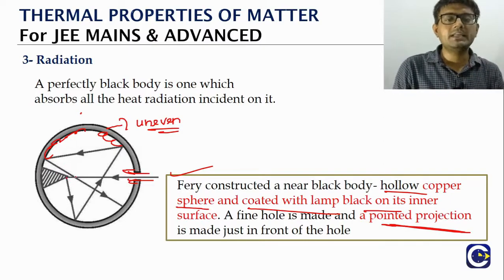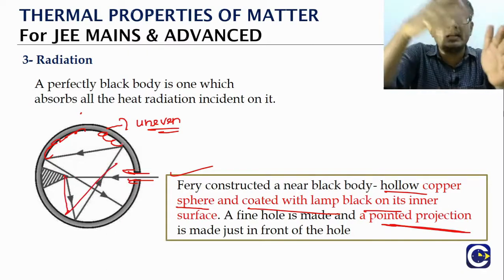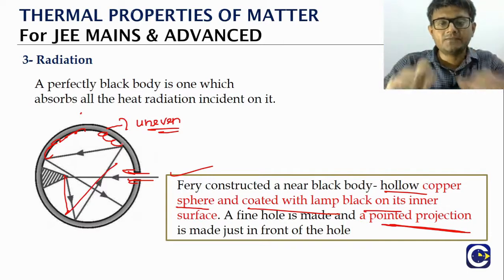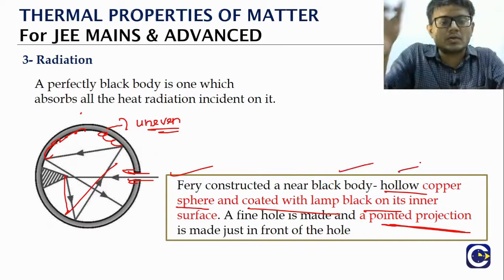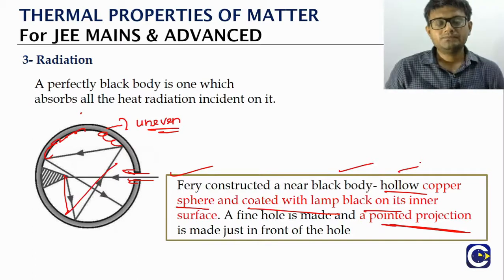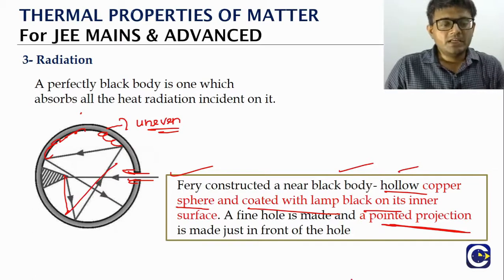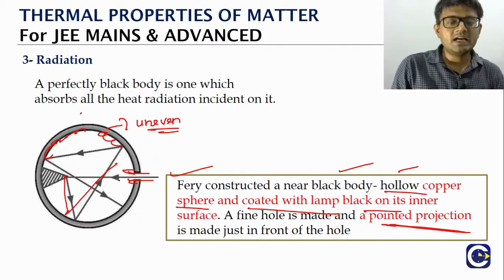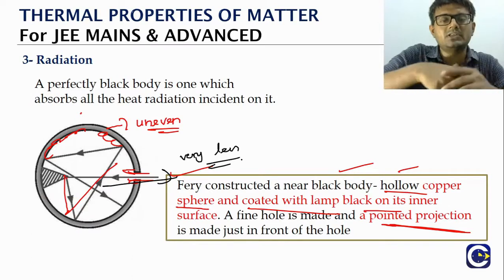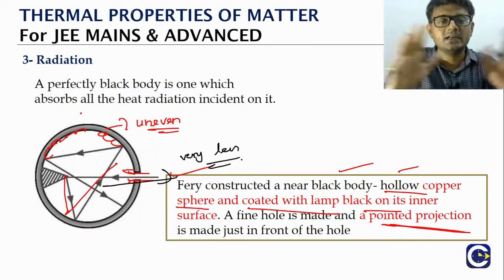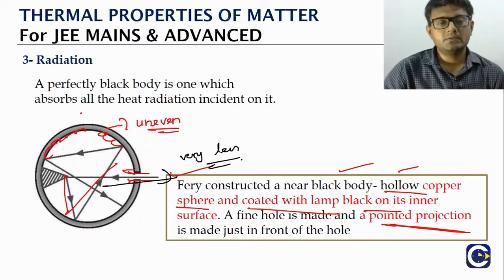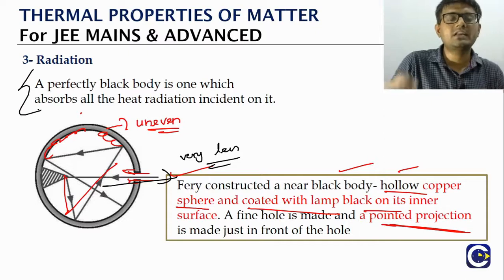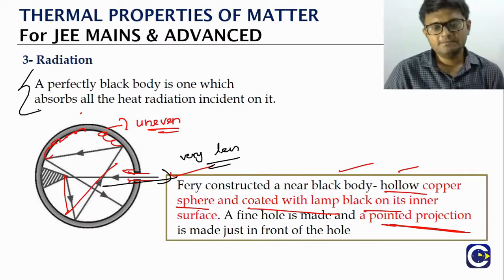So what it will do is, any radiation coming in, it will reflect. And inside, since it will be uneven, the radiation will undergo multiple reflections. Every time it is reflecting, because it is coated with lamp black, there will be more absorption. For the radiation to come out, it can only come out through that same hole, and the chance for that to happen will be very, very less. So what is going to happen? The radiation undergoes multiple reflections inside, and as much as possible will be absorbed. So this is Ferry's idea of a theoretical black body.